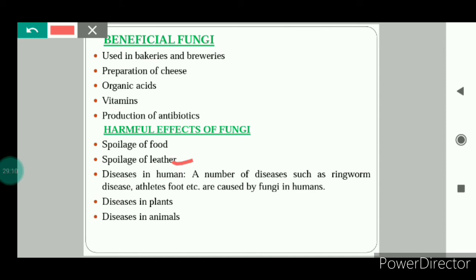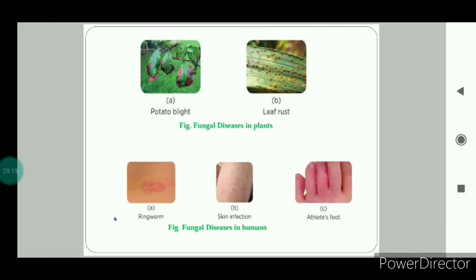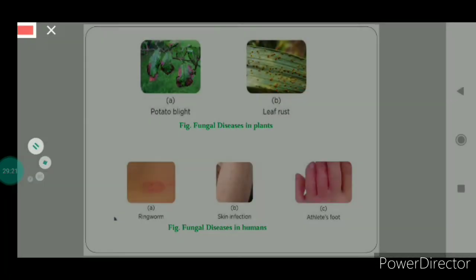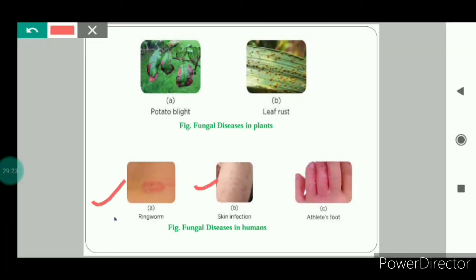Next, a number of diseases are also caused by fungi in humans. As you can see here, this is the ringworm disease, skin infection, athlete's foot. These are the diseases caused by the fungi in humans, or we can say the fungal diseases.